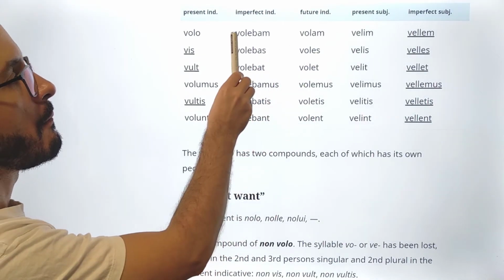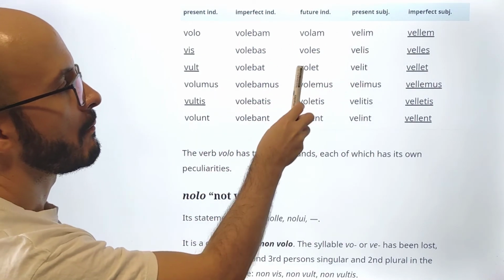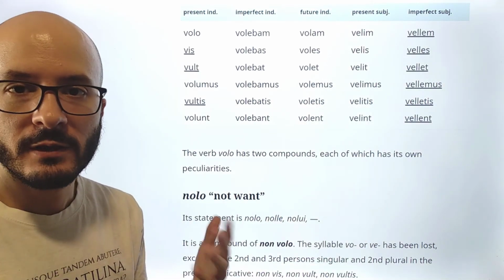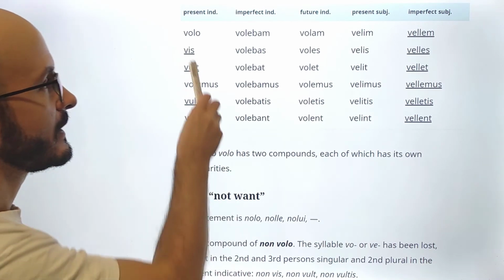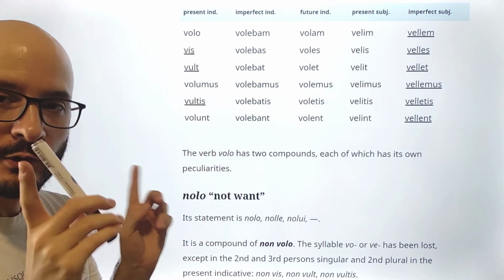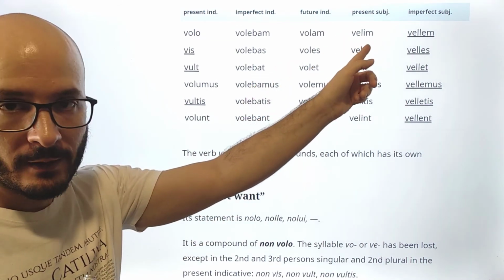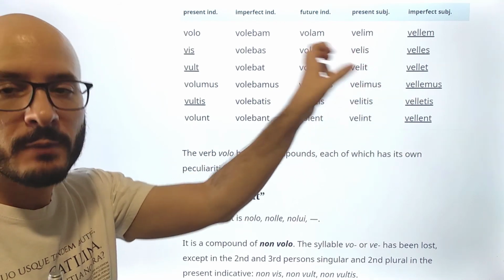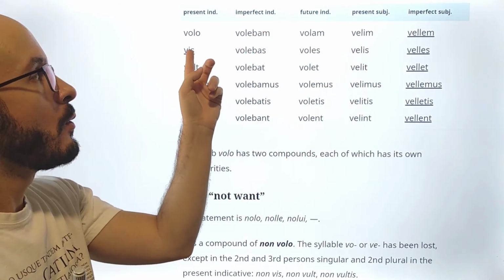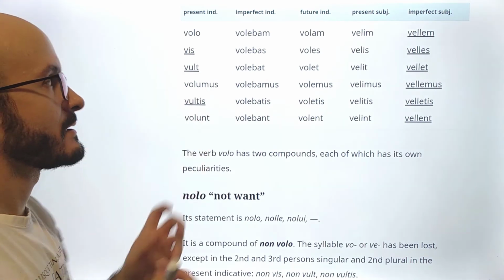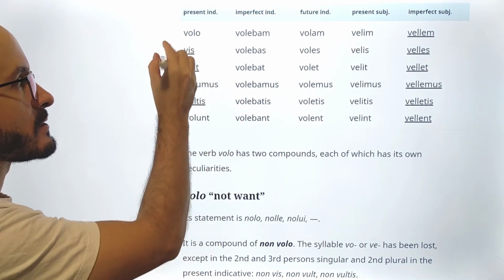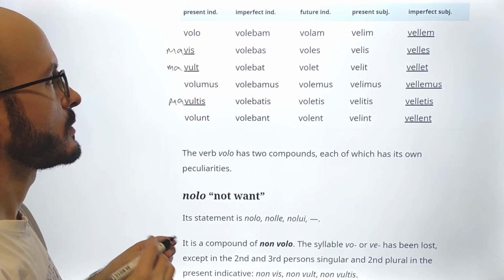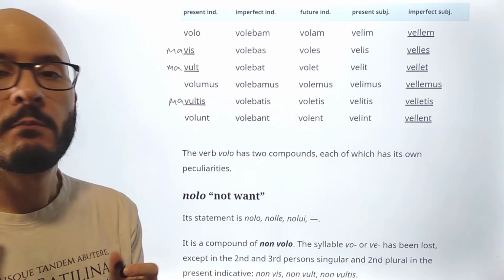So it would be malebam, malebas, malles, malimus, malletis, like that all the time. And now, how would it be here, when we don't have the syllables vo or ve? Because we said the vo or ve syllables are lost and replaced by ma. Here we don't have vo or ve. So what happens? We don't replace, we just add ma. So it would be mavis, mavult, mavultis.